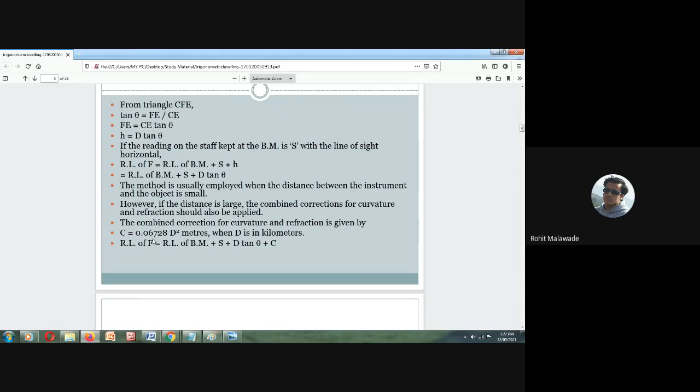So for the correction of curvature, the formula I will be utilizing is C is equal to 0.06728 d square meters, where d is in kilometers. When we are going to measure far distances, d will be in kilometers, and the correction for curvature we are going to have in meters.